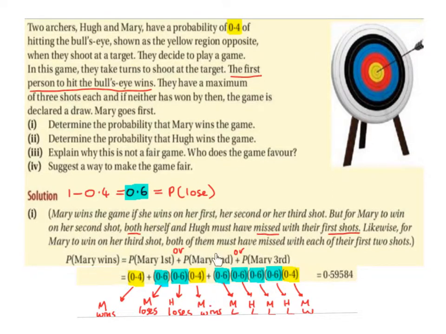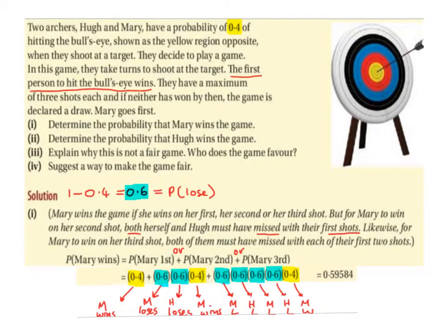The probability that Mary wins on her second shot. This means Mary loses, and Hugh loses, and then Mary wins. So this is 0.6 times 0.6 times 0.4. So the first 0.6 represents Mary loses, the second 0.6 represents Hugh loses, and then the 0.4 represents Mary wins.